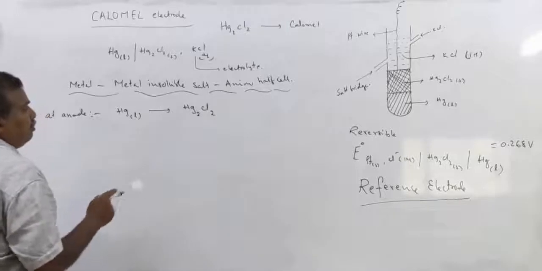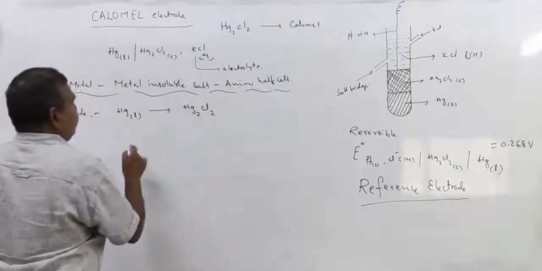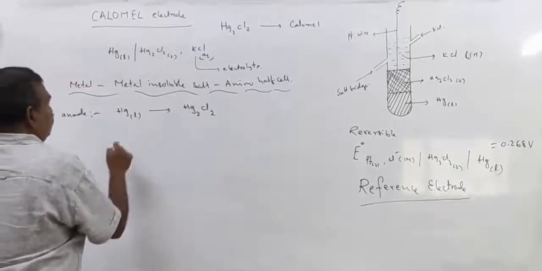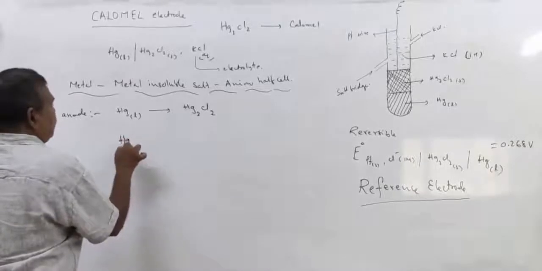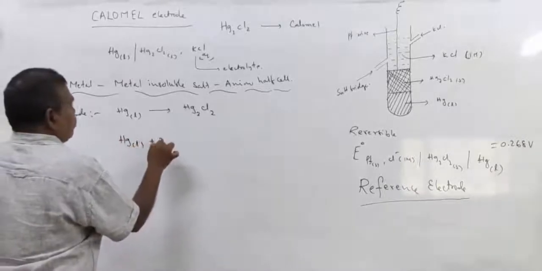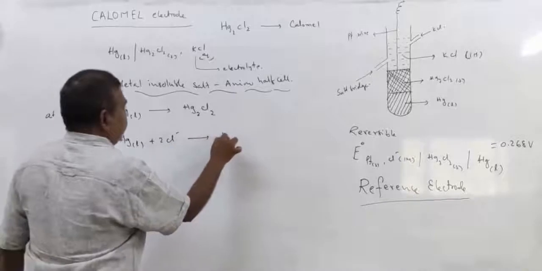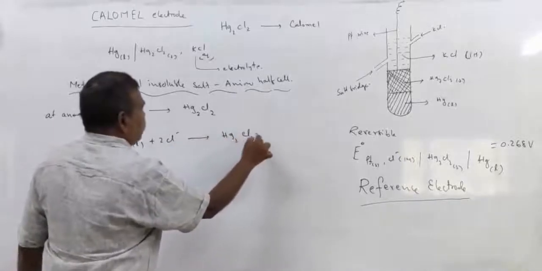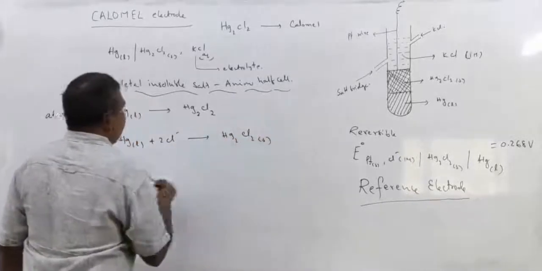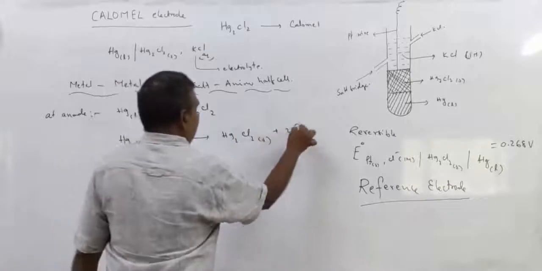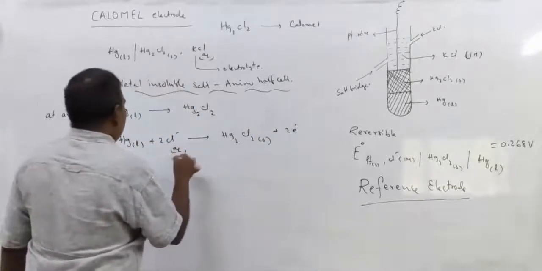To balance the equation, Hg liquid plus 2Cl minus gives rise to Hg2Cl2 solid plus 2 electrons.